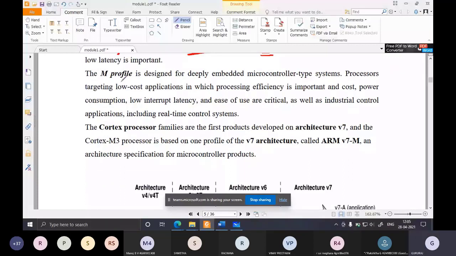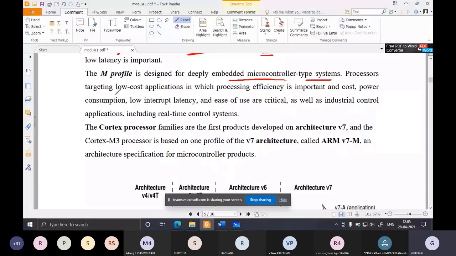The M profile is designed for microcontroller applications. The M stands for microcontroller applications. It is designed for embedded microcontroller type systems. These processors target low cost applications.